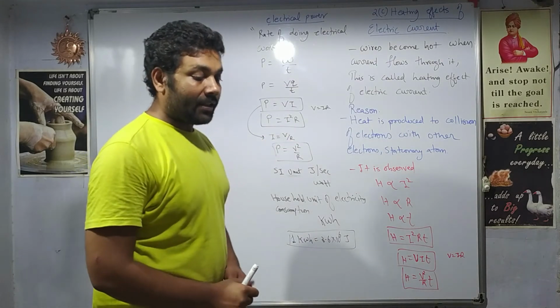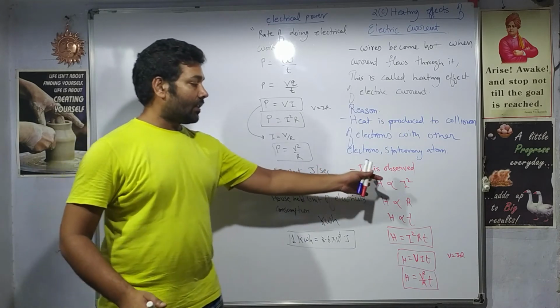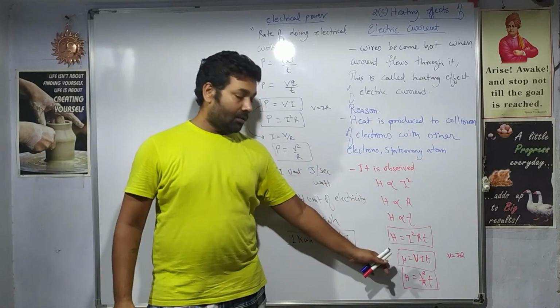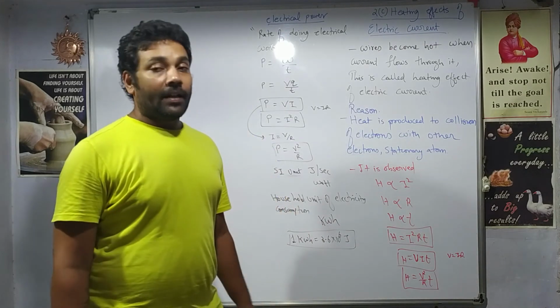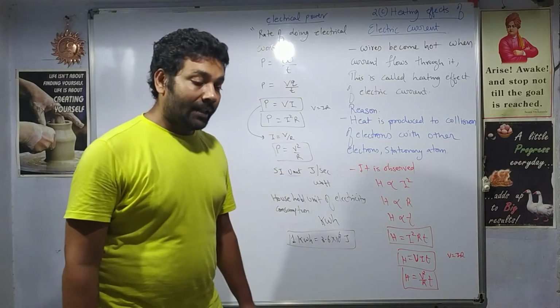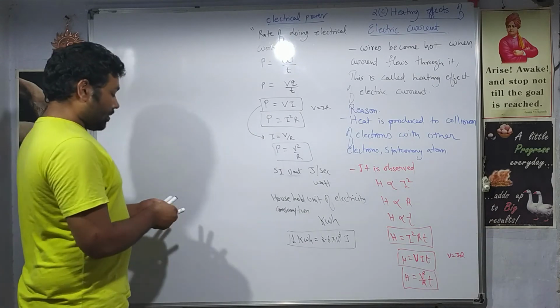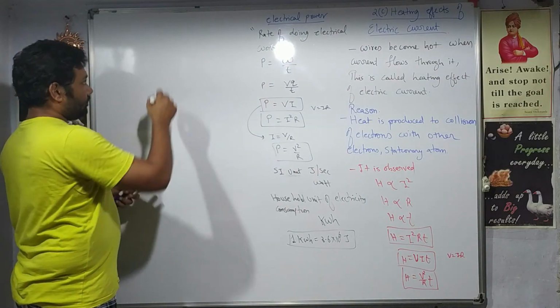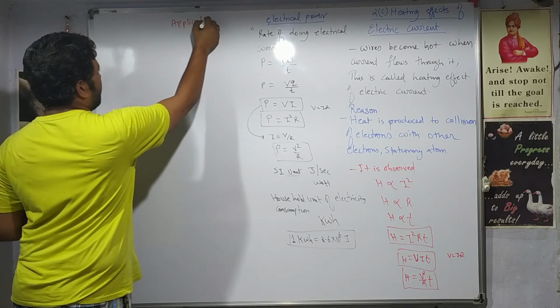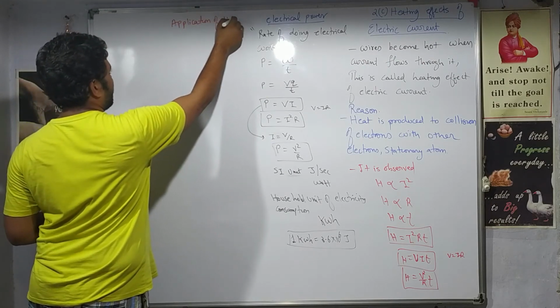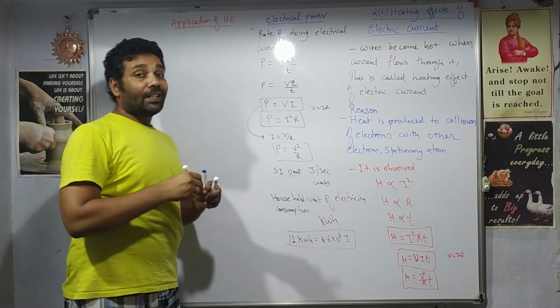Then next, electrical energy. Electrical energy is nothing but the heat energy. The unit of heat energy is joules, most common, right? In addition to the joules, we also have calories. Then applications of the heating effect. This is again a simple topic. You know the heating effect very well.